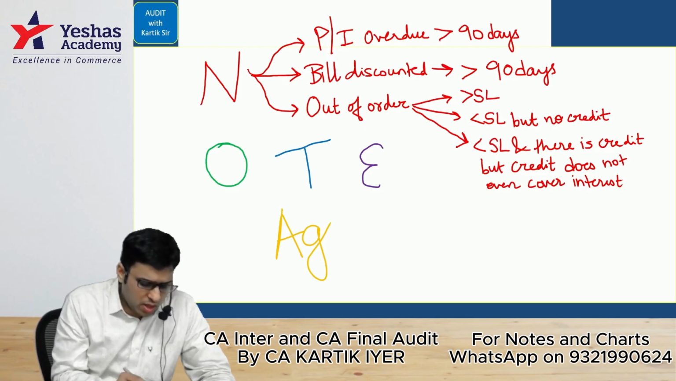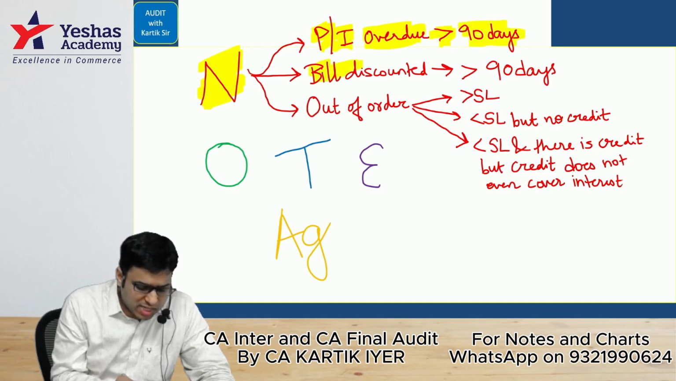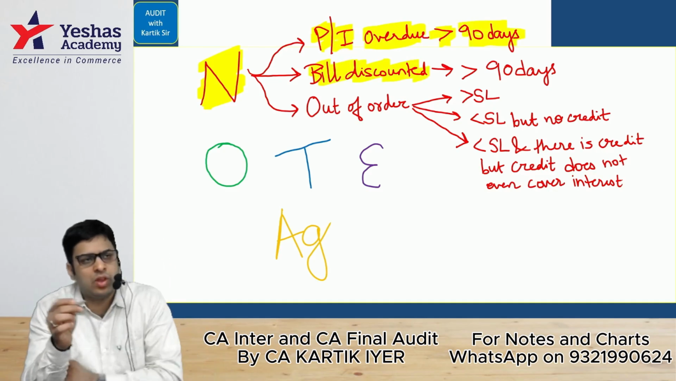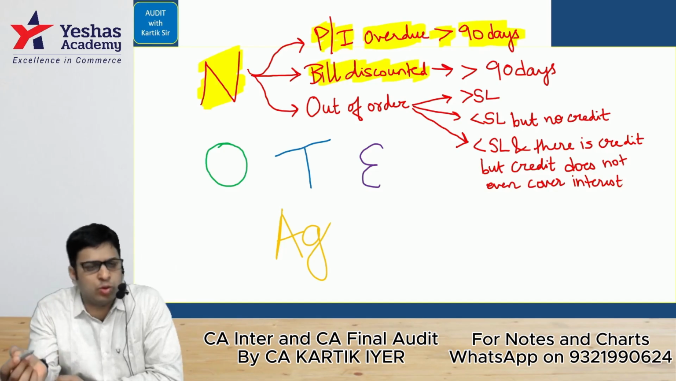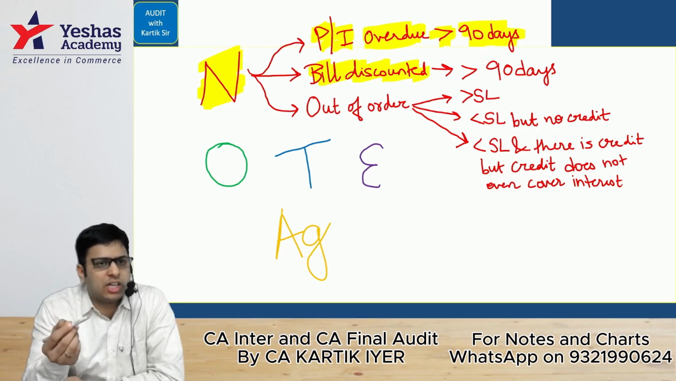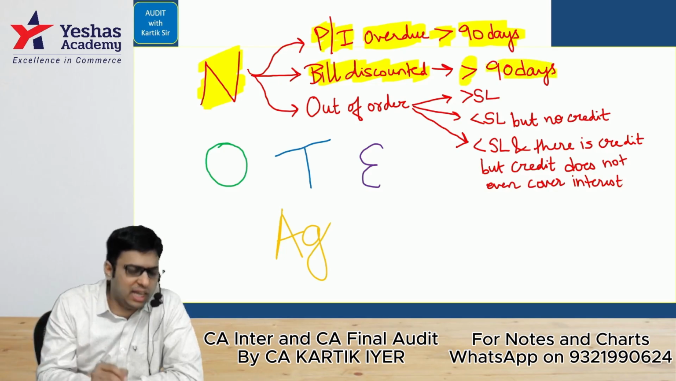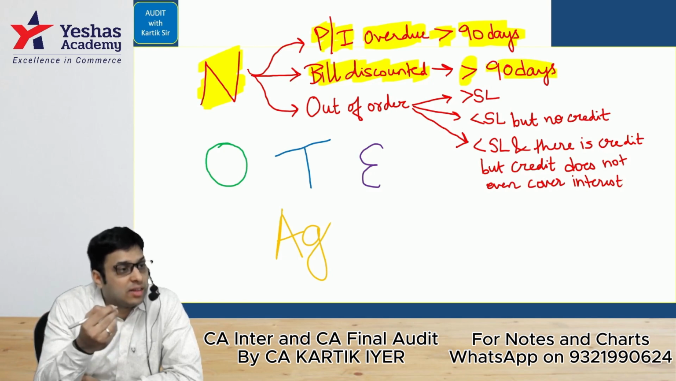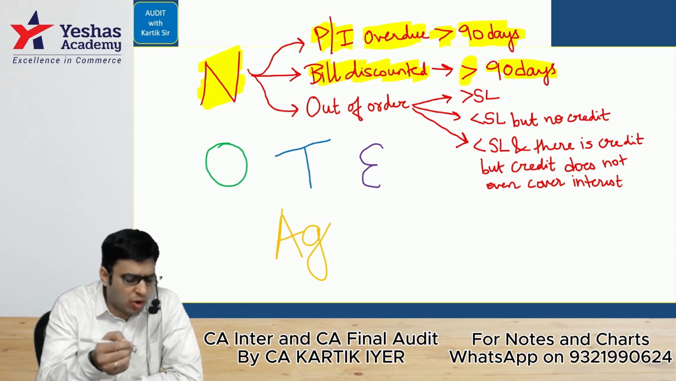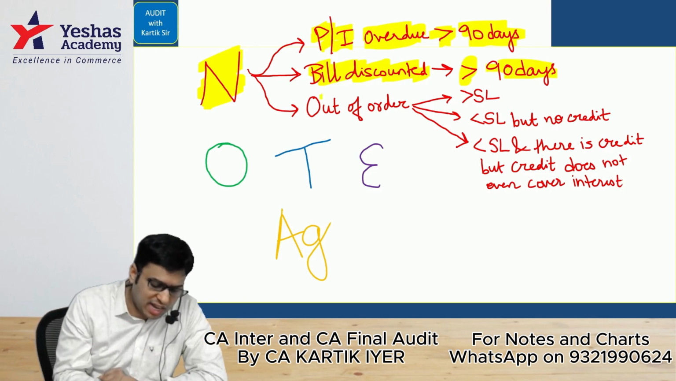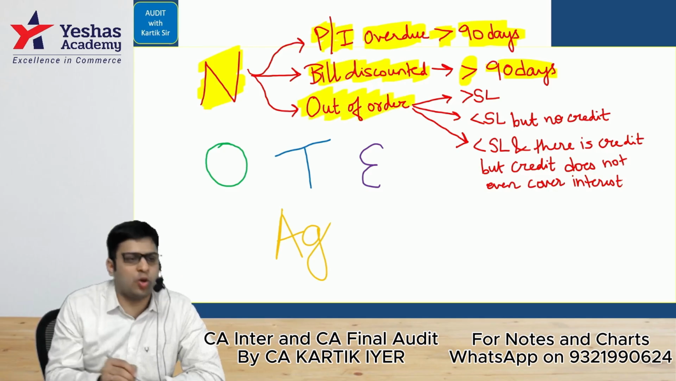Please see here. When is an asset called a non-performing asset? When the principal or interest is overdue for more than 90 days, or if the bill is discounted and on the due date, the bank goes to the drawee to collect the bill. The drawee also doesn't pay the amount and it is due for more than 90 days from that day. Again, that can be called a non-performing asset, or if any asset which is out of order is called a non-performing asset.